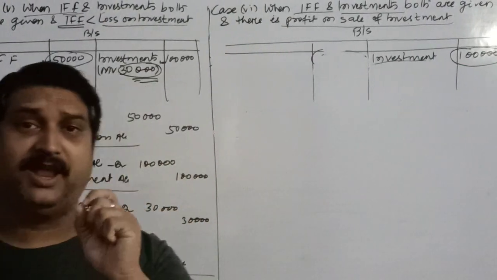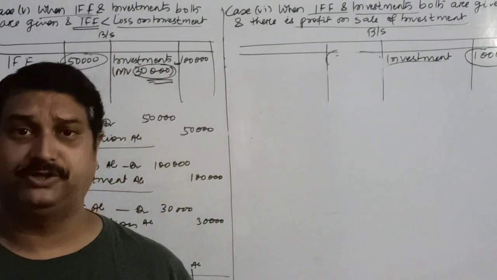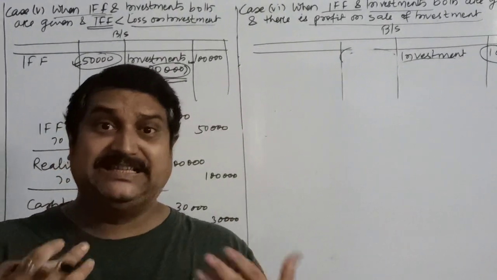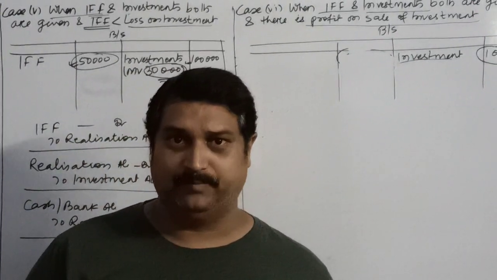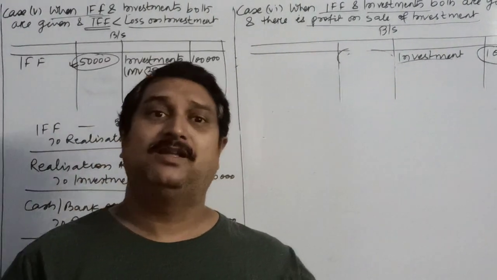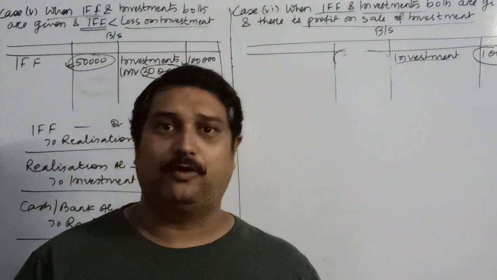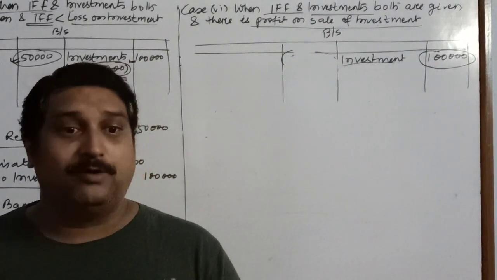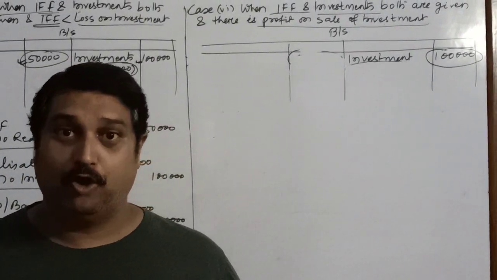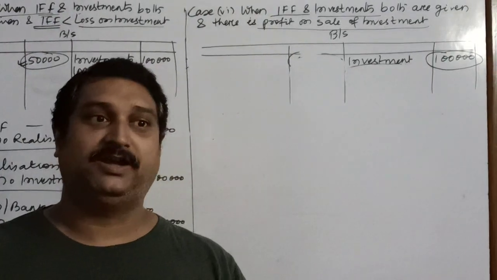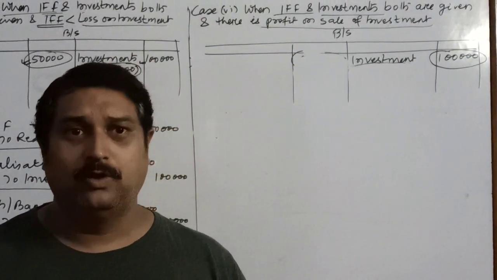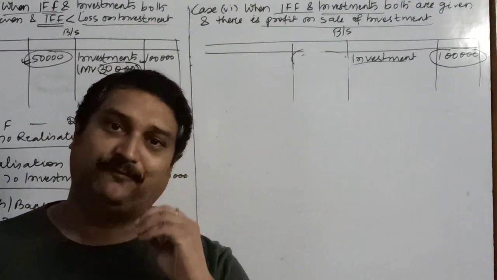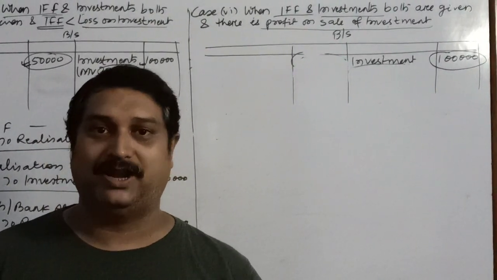So one thing you have to understand in the chapter of dissolution, children, is that if the realizable value of any asset is not given in the question, we will assume that we did not realize any amount from the asset. But for any liability, suppose creditors of rupees 30,000, if the question does not tell you how much you are going to pay, then in case of dissolution it will be assumed that the full amount has to be paid to creditors.